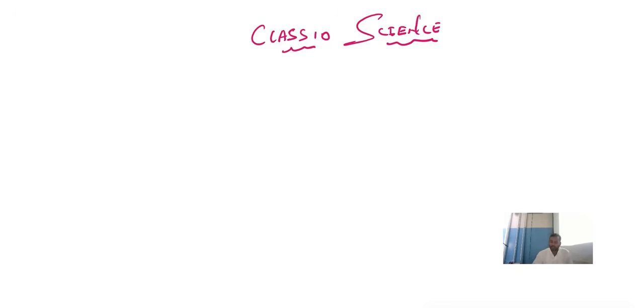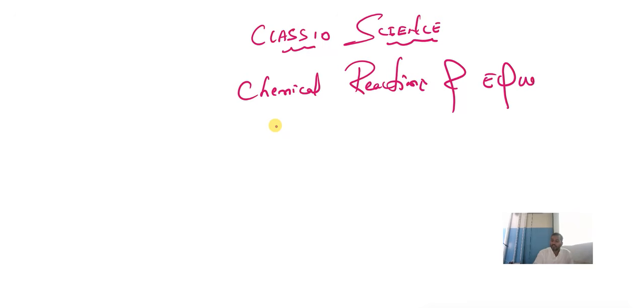As you can see in class 10 science, first we are going to recap the chapter Chemical Reactions and Equations. What do we want to study in this chapter, and what are the things we have to glance at? Let's see, children.